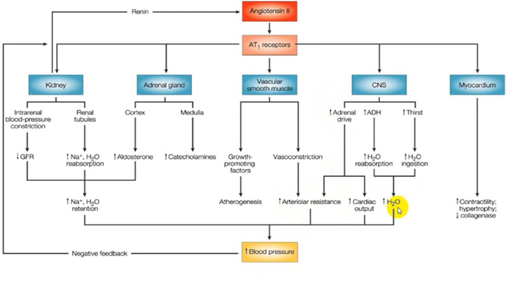Also, because of increased water reabsorption and the ADH hormone action on the distal convoluted tubule, it will increase water reabsorption, so the blood volume will increase, and that will also help in increasing the blood pressure by increasing the cardiac output. Also, by increasing the thirst, it will increase water ingestion, so water will be retained more, and that will also increase your blood volume and elevate your blood pressure by increasing the cardiac output.